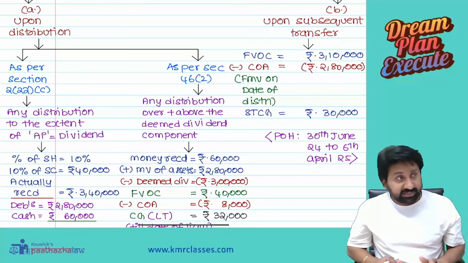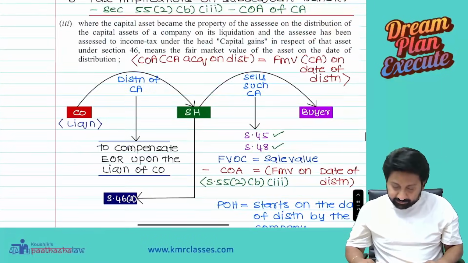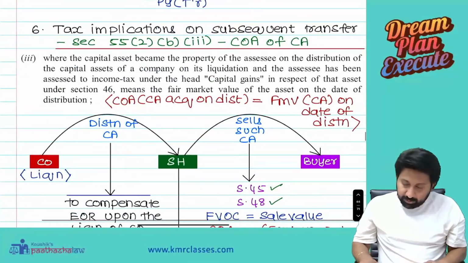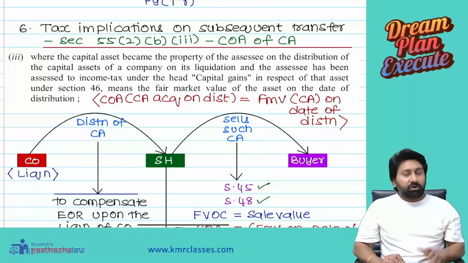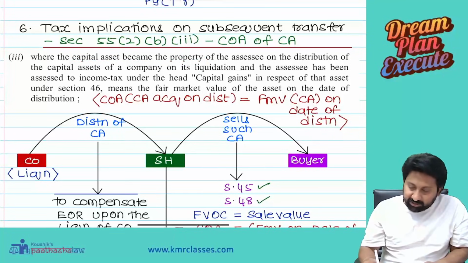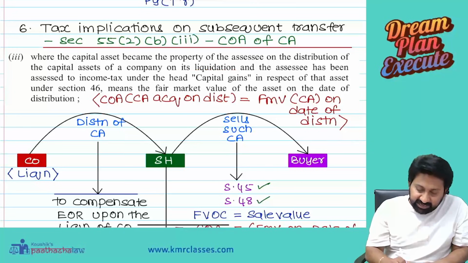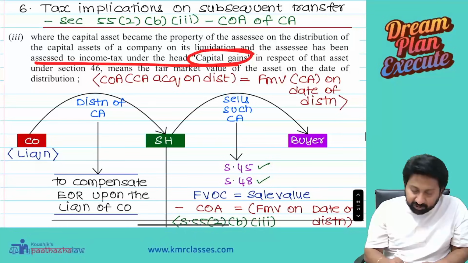Now a question arises, the final question for you. See, where a capital asset became the property of the assessee on distribution, here debentures, on its liquidation, the assessee has been assessed to income tax under the head capital gain in respect of that asset under section 46.